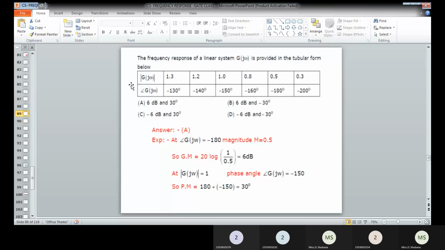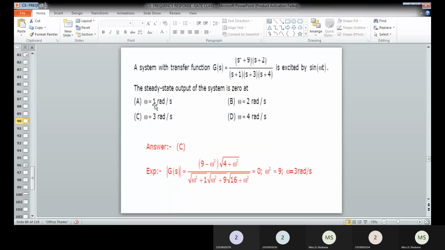Obtained phase margin is 30 degree. Okay, so this is the thing. So these two answers are available in option A. That will be the correct answer. Then we can go with the next problem.